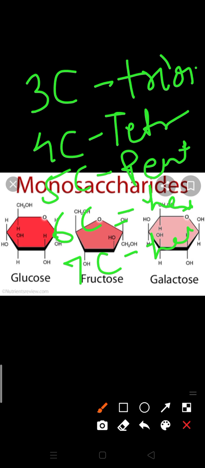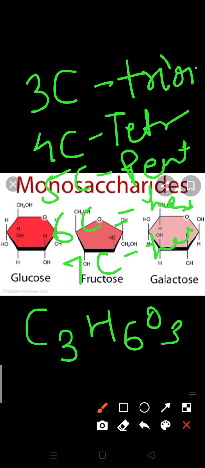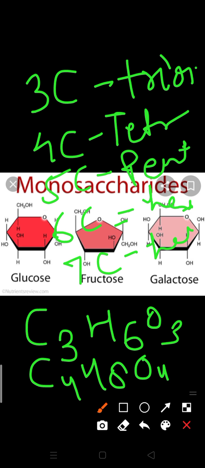Suppose you write the formula for 3 carbons, what will you write? C3H6O3. It is known as a triose. An example of a triose is glyceraldehyde. You can note down the examples of trioses: glyceraldehyde or dihydroxyacetone. What is the example of tetroses? C4H8O4, on the basis of the general formula I am writing. Examples of tetroses are erythrose and threose.